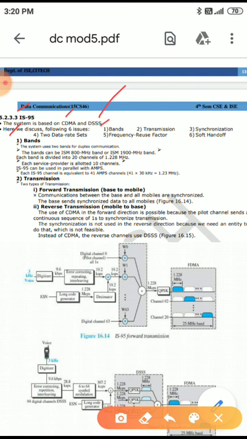One is bands, transmission, synchronization, 2 data rate sets, frequency reuse factor, and soft handoff. Okay, bands, transmission, synchronization, 2 data rate sets, frequency reuse factor, and soft handoff.